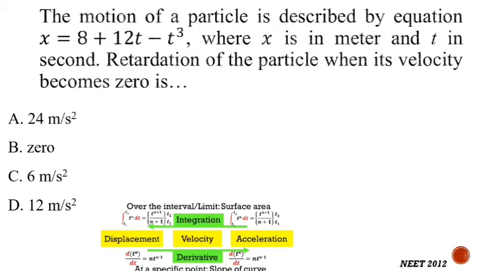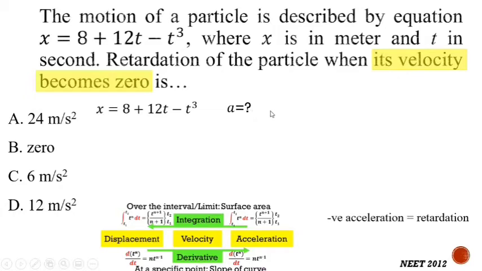Next problem, the motion of a particle is described by equation x equal to 8 plus 12t minus t cube, that means displacement is given. Where x is in meter and t in seconds, retardation of the particle when its velocity becomes 0 is. Retardation is nothing but the negative acceleration. So we need to find out the retardation when the velocity is 0. So we need to find out acceleration actually when the velocity is 0, that is one more condition given. So we will highlight this condition. So in this problem, displacement equation is given and we need to find out the acceleration, and one condition is that velocity is 0.